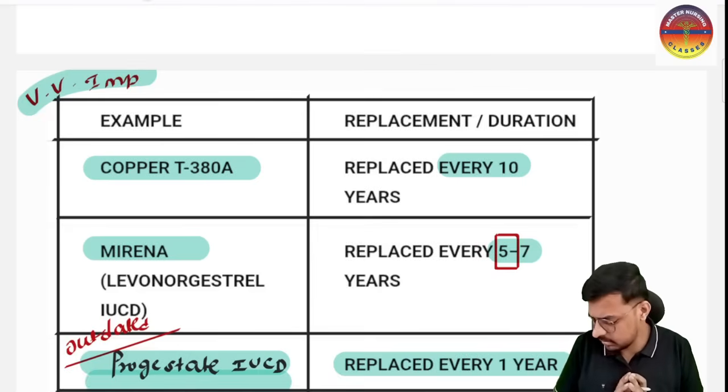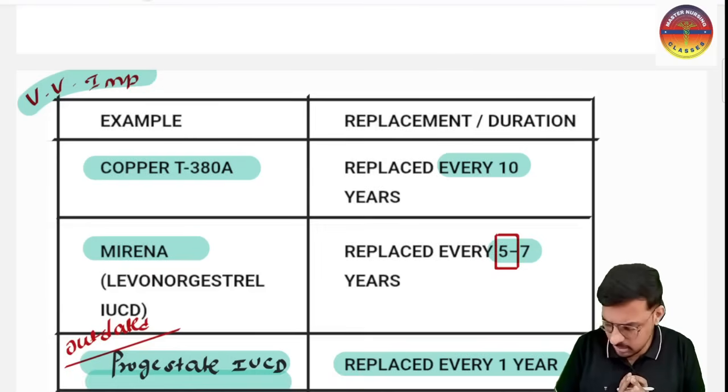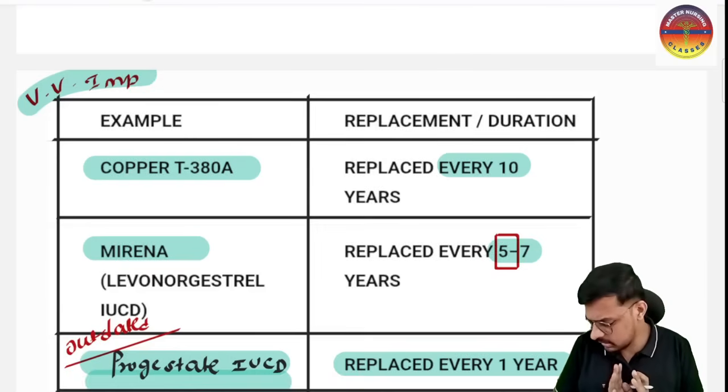Progestasert is outdated because it requires very frequent insertion, every 1 year. That is practically challenging. So the Progestasert IUCD is now outdated. Okay, getting the point? Is that clear to every one of you?